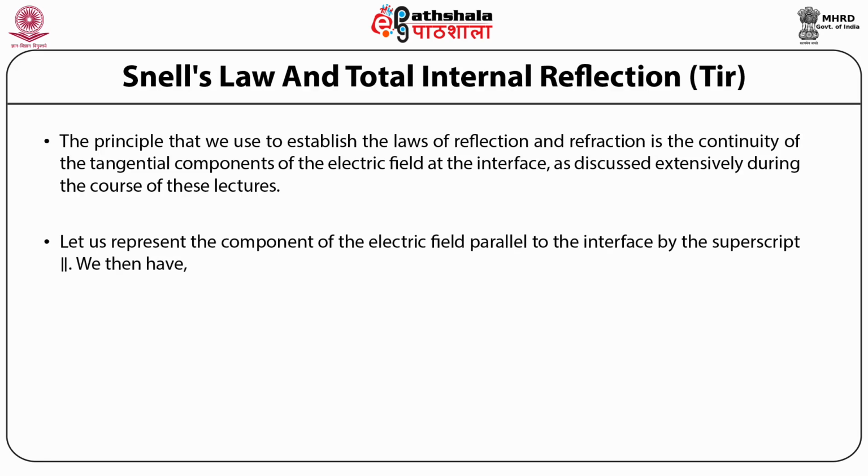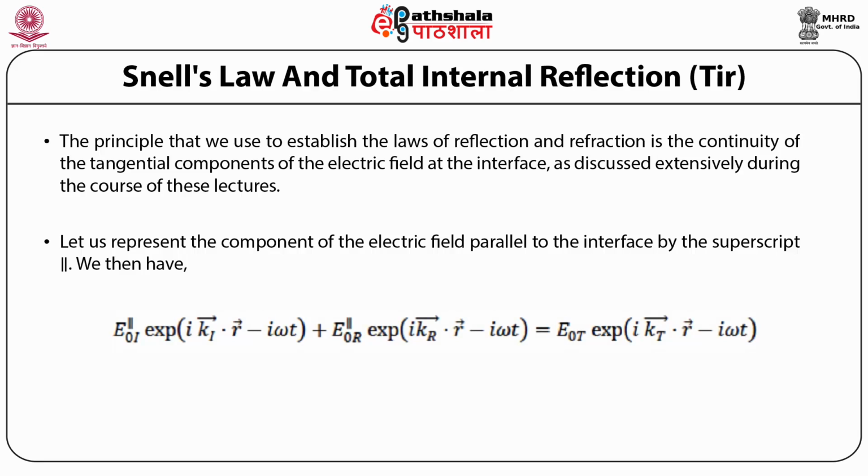Let us represent the component of the electric field parallel to the interface by the superscript parallel. We then have an equation which gives finally (ki minus kr) dot n cap is equal to 0. Thus we have ki sin theta i is equal to kr sin theta r. Since ki and kr are in the same medium, though their directions are different, their magnitudes are the same. That means the modulus of ki is equal to the modulus of kr is equal to omega by c, and hence we have sin theta i is equal to sin theta r, and theta i is equal to theta r, which is the law of reflection.